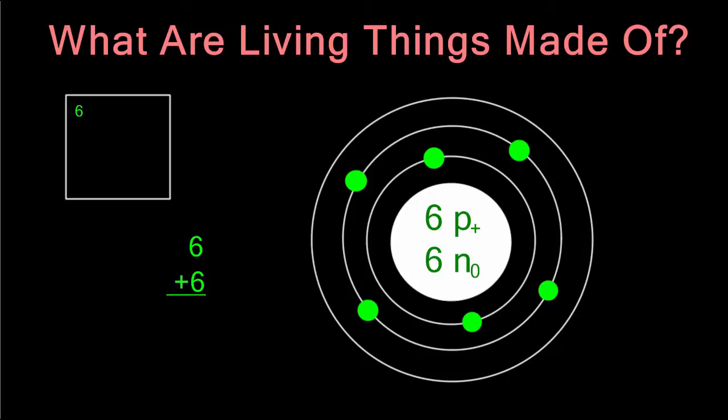We see that there are 6 neutrons in the nucleus as well. 6 protons plus 6 neutrons gives us a mass number of 12, and we can write that in the top right-hand corner of the periodic table. We do not need to include the electrons in the mass number, since electrons are so tiny and so light that they really don't contribute to the weight of the atom. If we use our periodic table of the elements as a reference, we can look up these numbers and match it up to figure out that this atom is carbon.